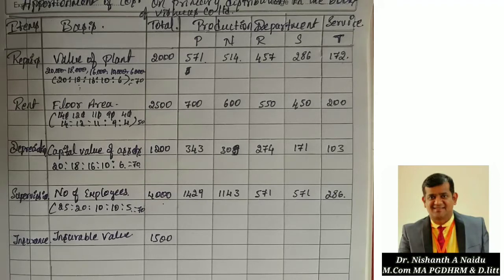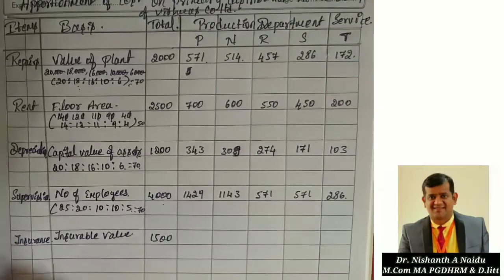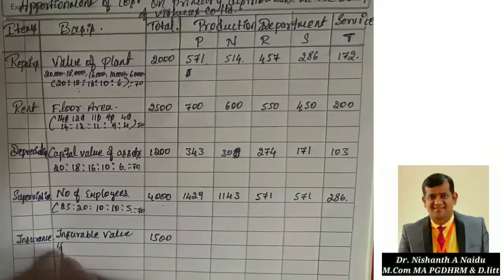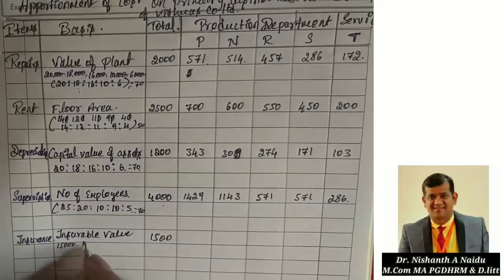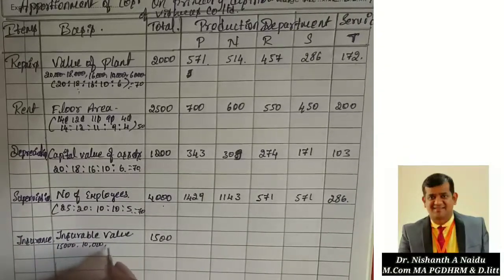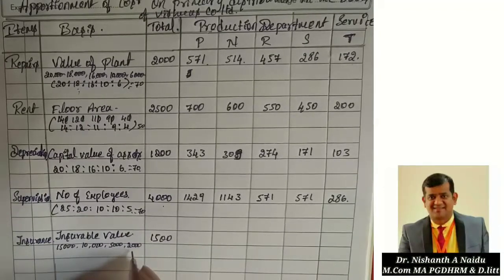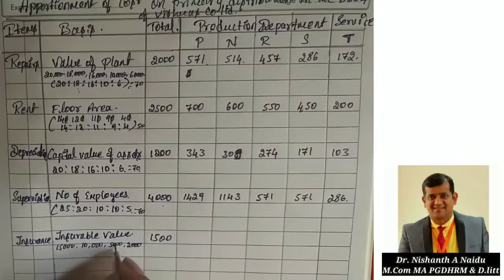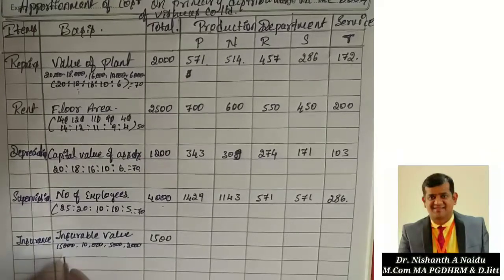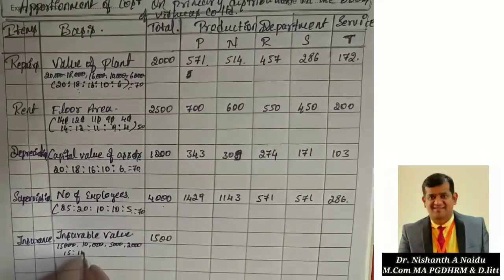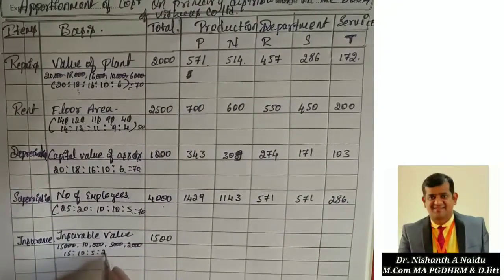So check in the table, is there any stock or goods? Value of stock is there, right? Yes. So take 15,000, 10,000, 5,000, 2,000. Three zeros can be cancelled. 15 is to 10 is to 5 is to 2.